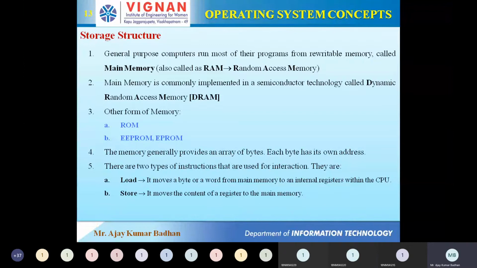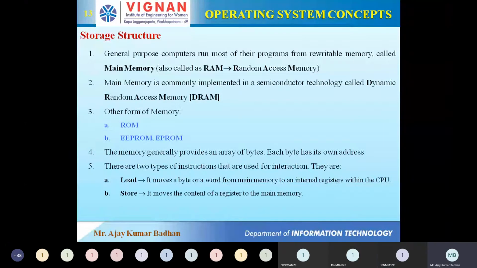Same way here. This main memory is actually built using a device based on a technology called semiconductor technology. Using this semiconductor technology, this device has been developed. That is nothing but your RAM. The semiconductor technology we have used here is what we call dynamic random access memory, DRAM. Earlier we used to have DRAM, and it is developed using semiconductors. That's why it is called semiconductor technology. Using DRAM, people have started developing main memory. That is nothing but your RAM.